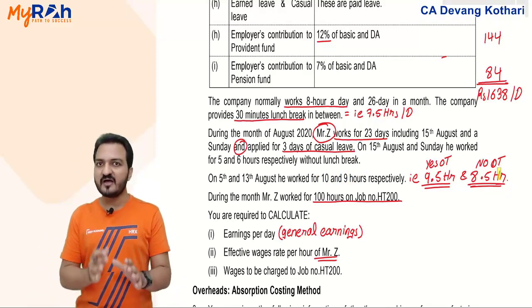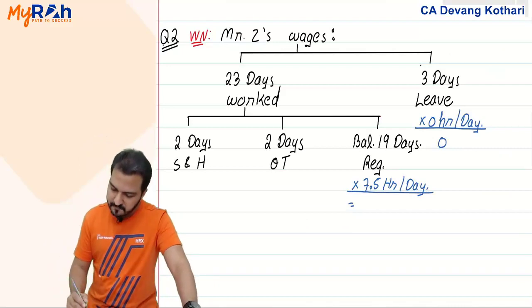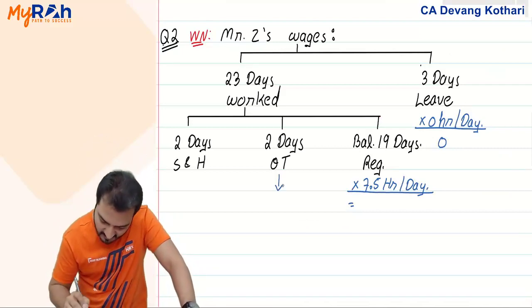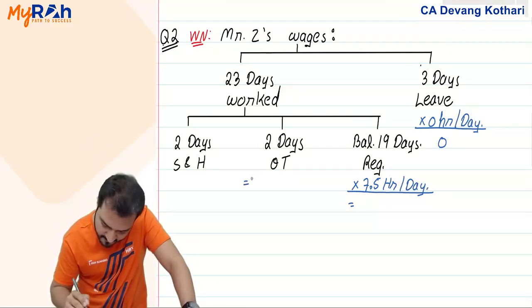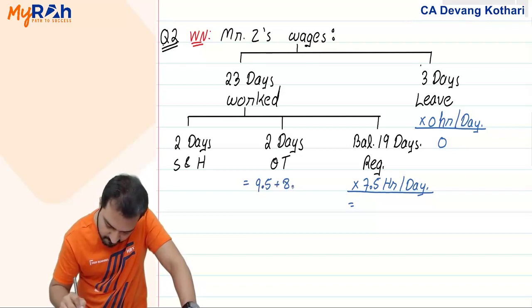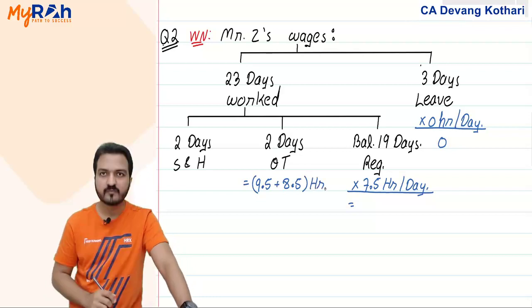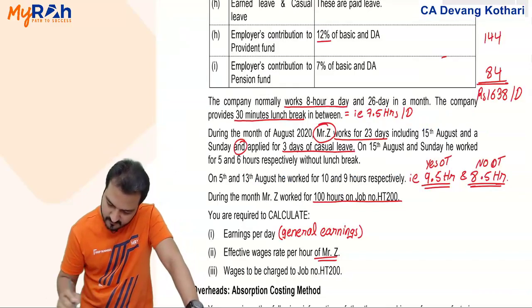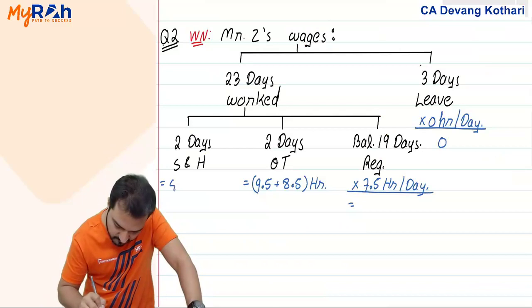I will need that working hours later in the question. So, for the overtime days, his hours turn out to be 9.5 hours and 8.5 hours. And during Sunday and holiday, he worked for 5 hours and 6 hours. You are given that.